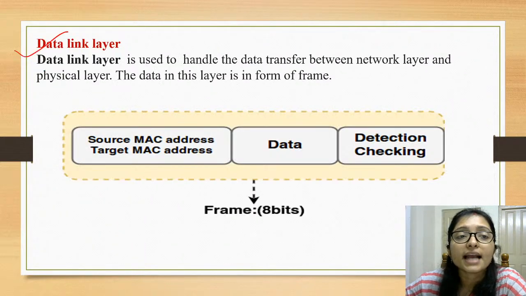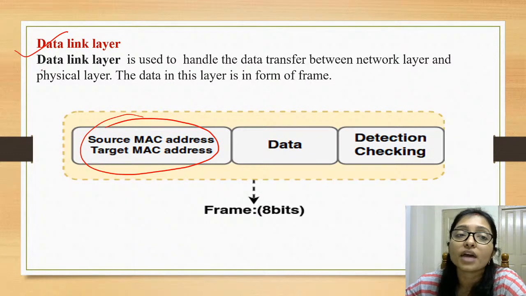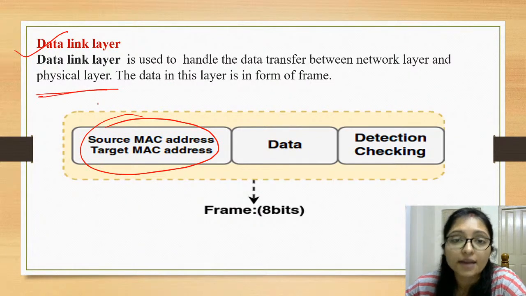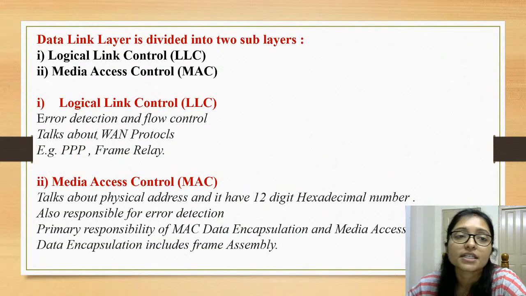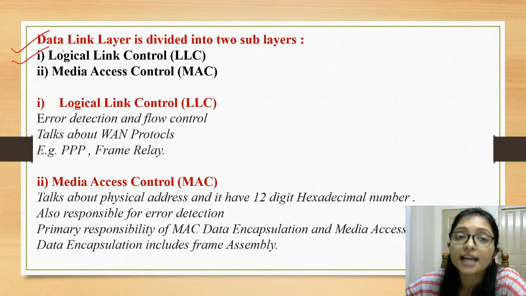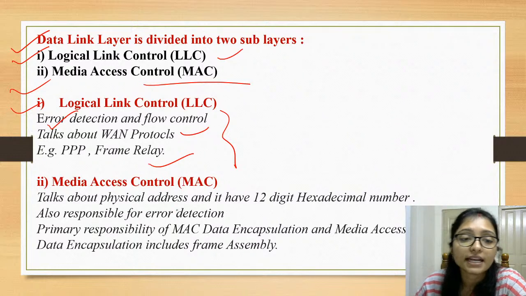Okay. And the data link layer has the MAC address, the source MAC address. The MAC address is of the physical machine, actually your machine. Here we are calling it a frame. And what is the work of the data link layer? That is logical link control and media access control. Logical link control means error control, when PPP or frame relay is there.